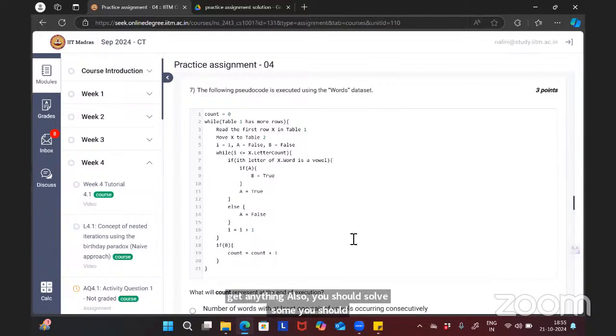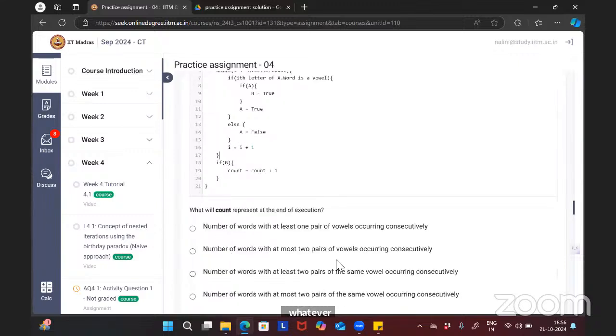Just solve somehow and ask me which sentence of this pseudocode you have not understood. There is nothing complex. Only A true, B true, A false, that's all. Just take some example of any word. How to take examples? Just see the options and you will get an idea.